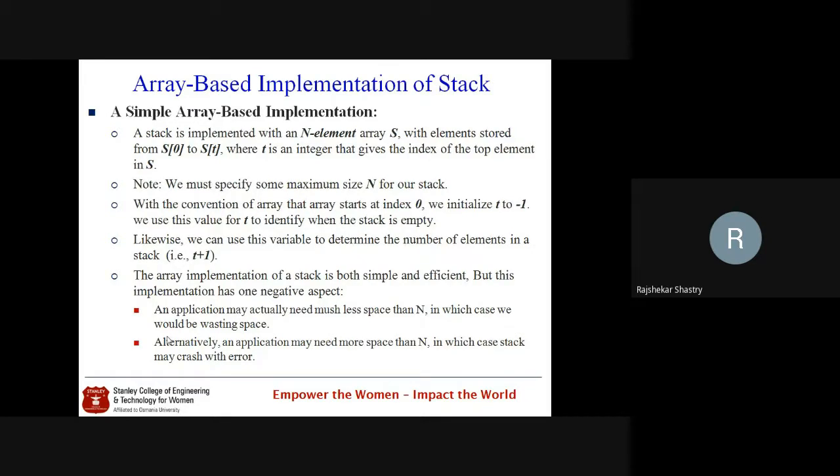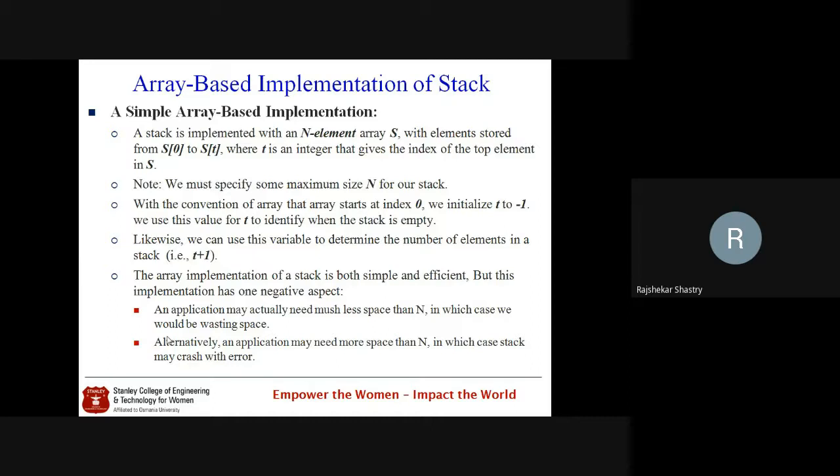This implementation of stack is both simple and efficient, but it has a negative aspect. When we implement the stack using arrays, there is a limitation: an application may actually need much less space than n. Since we are talking about a static array whose size has to be declared in advance, assume you have decided to take a stack of size 100, but later you come to know that there were only 10 elements to insert. In that case the remaining 90 elements are wasted. So this is the excess space you have here.